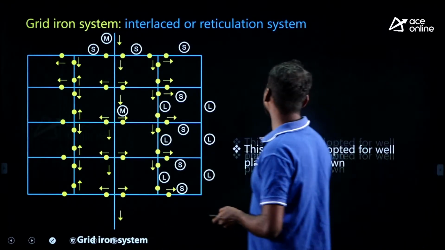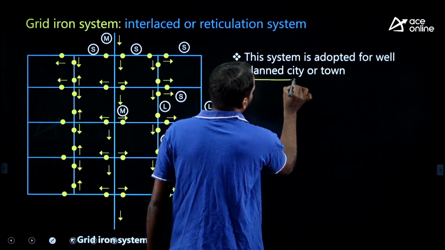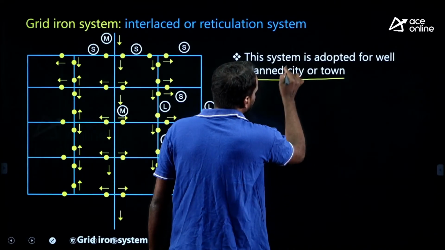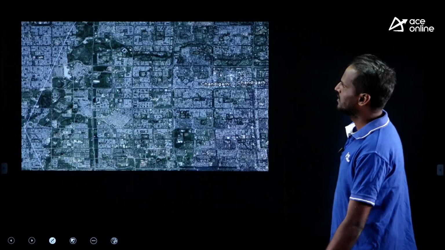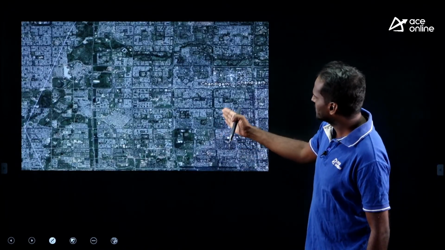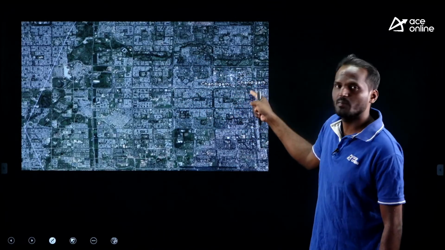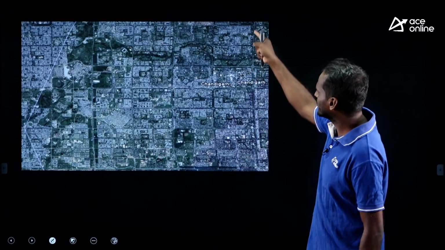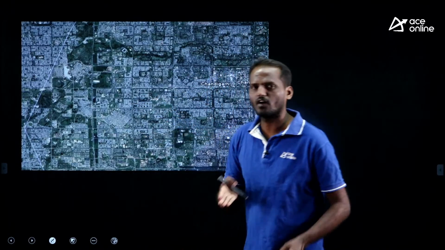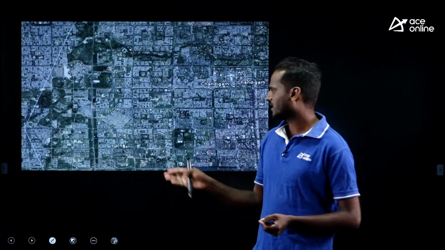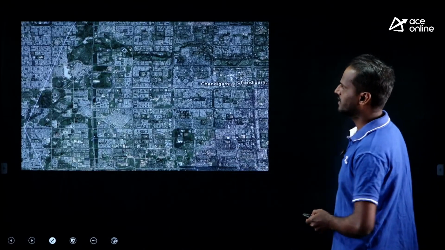Where you can use this system, very important. The system is adopted for a well planned city or town. Remember, well planned city or a town, we need the gridiron system. Gridiron system means the city is also like a grid, a well planned city. It is the image of Chandigarh city in India. You can see from the top various grids. We can follow the water distribution system as per that city plan, right. Here we can use the gridiron system.